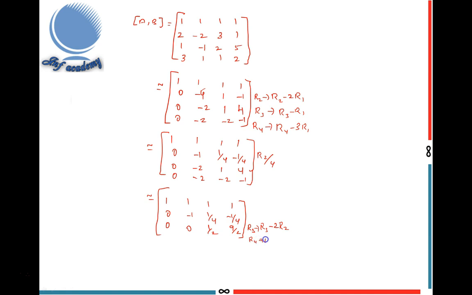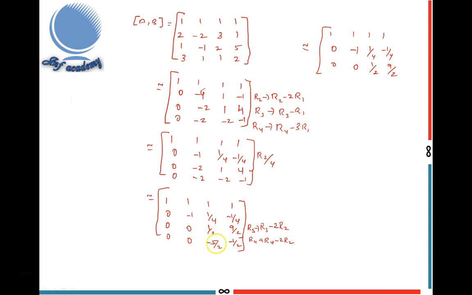Next, R4 gives, this is same, R4 minus 2R2, because this element also minus 2, this is minus 1. 0, 0, minus 5 by 2, and minus 1 by 2. Next step is, this makes this element into 0. First row is same, second one is same. I write third one also same, 1 by 2, 9 by 2.